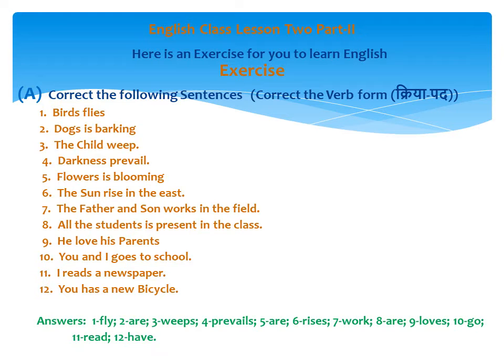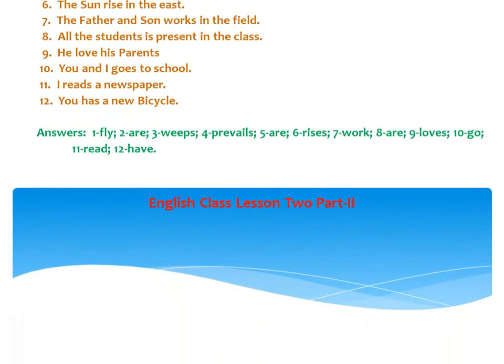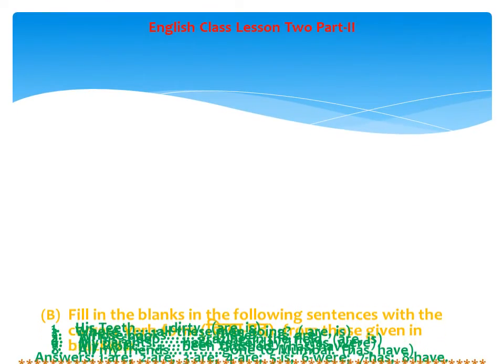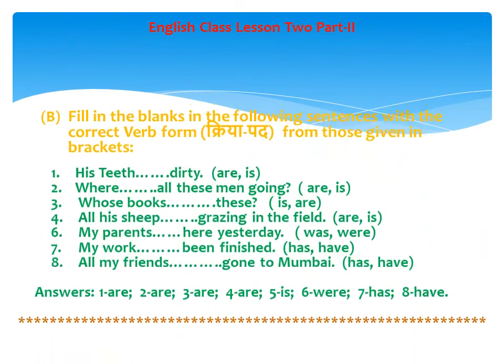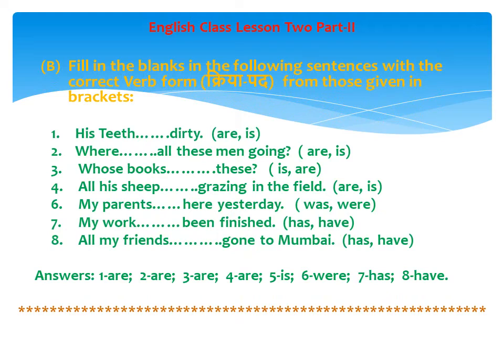We'll move to the next slide. Friends, in this slide also, English class lesson 2 part 2 B, we have given a few exercises to make you perfect in the English language.